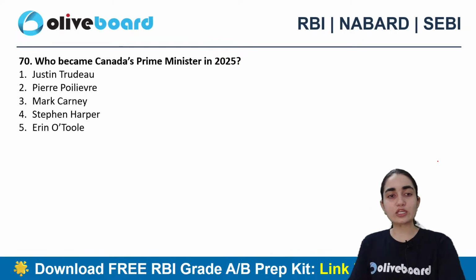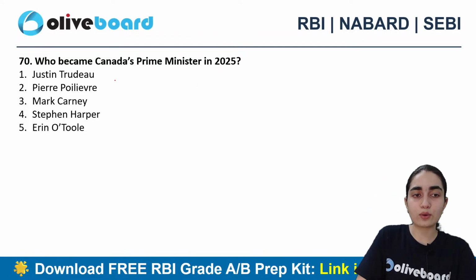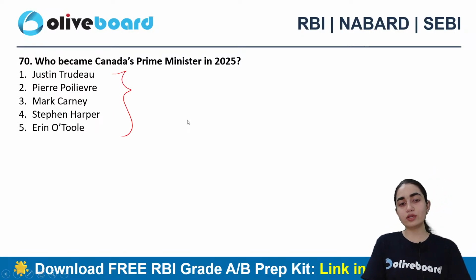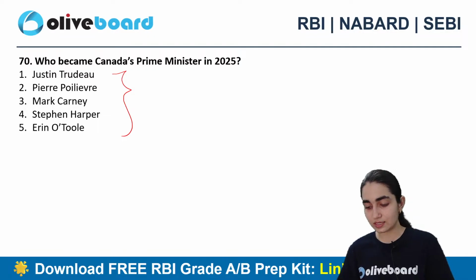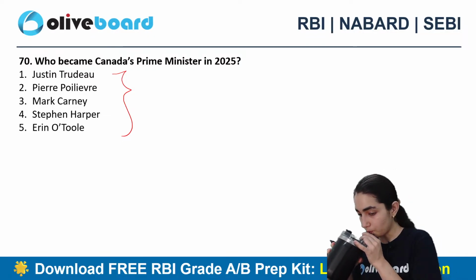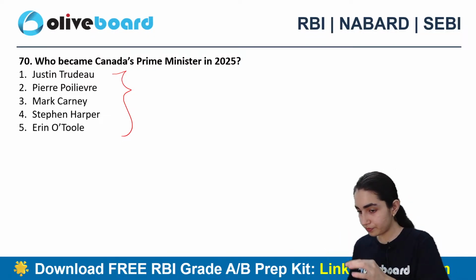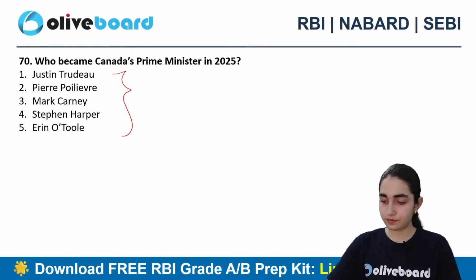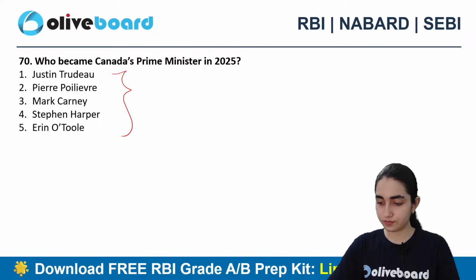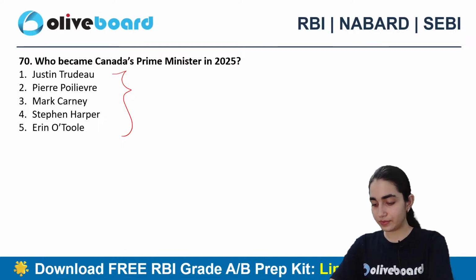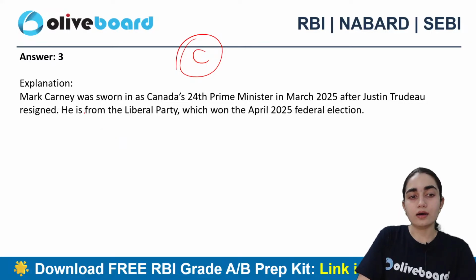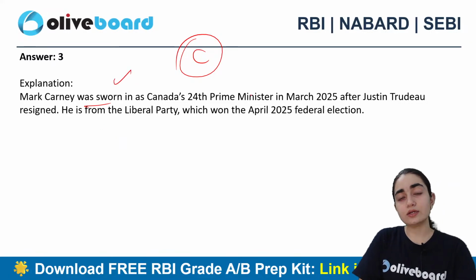Good. Next question says, who became Canada's Prime Minister in 2025? Justin Trudeau, Pierre Poilievre, Mark Carney, Stephen Harper, or Erin O'Toole? Which one is the correct answer? All right. Anyone else? So C is the correct answer here. Mark Carney is the correct answer, who replaced Justin Trudeau.